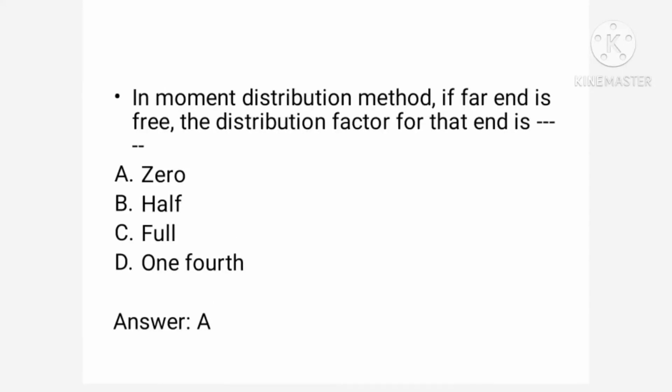Now we go to the next question. In moment distribution method, if the far end is free, the distribution factor for that end is: so the far end is free, which means there is no joint. If there is no joint, there is no distribution factor. Please remember, I will repeat: if the far end is free, there is no joint on the free end, so there is no question of a distribution factor. So option A will be correct, 0. There is no distribution factor for a free end. Please remember.